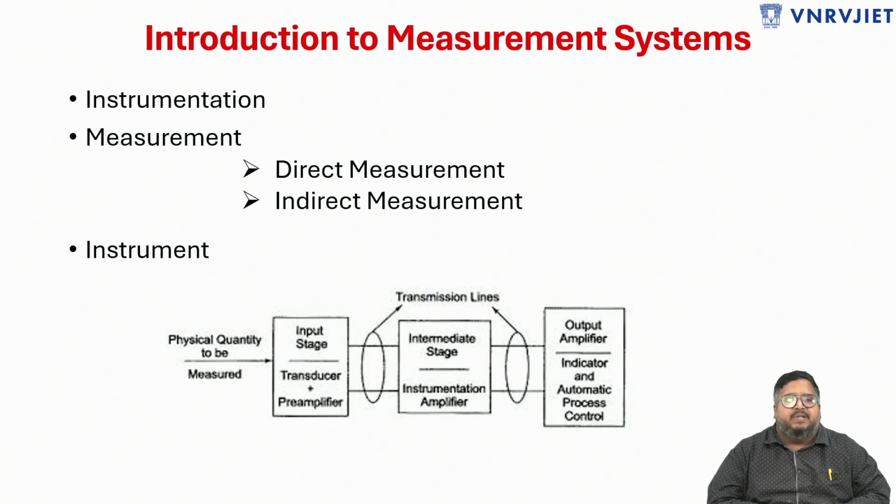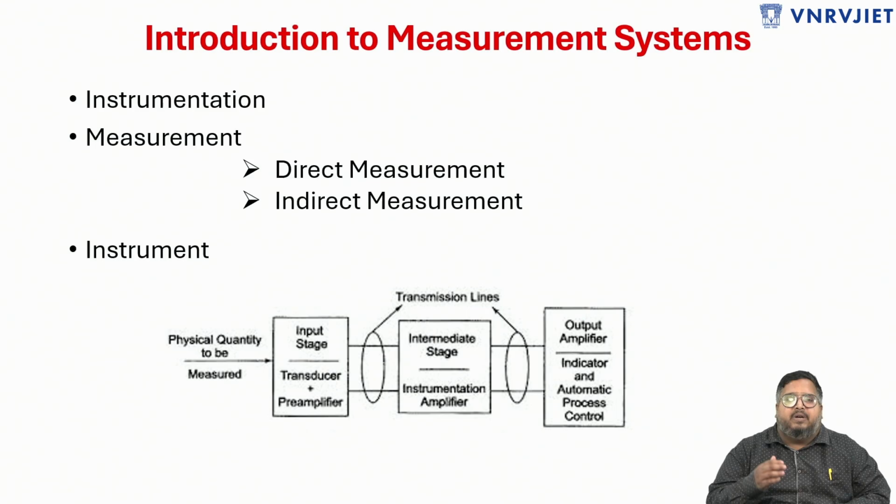So here measurement is again of two types, direct measurement and indirect measurement. In case of direct measurement, we follow the definition we have talked about just now, that is, we compare the unknown physical quantity with the predefined standard. But in indirect measurement, let us take an example. I want to measure current in a circuit, but I have a voltmeter.